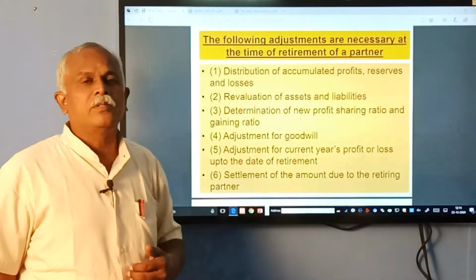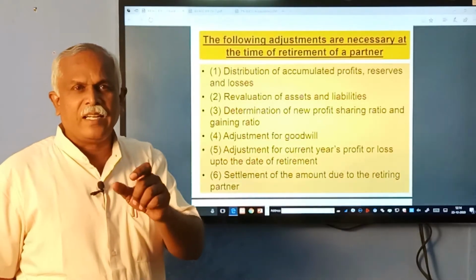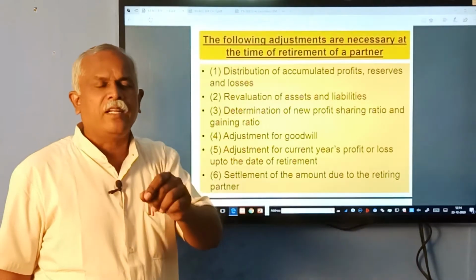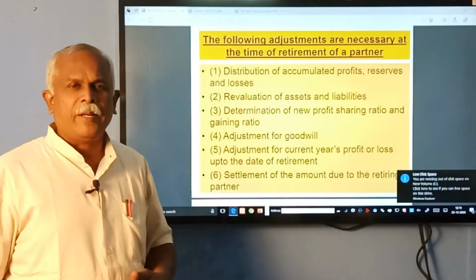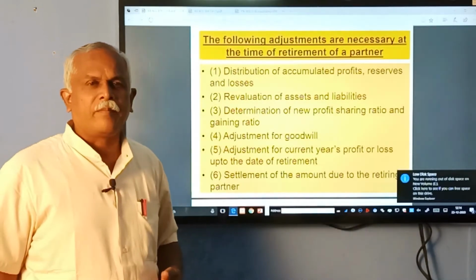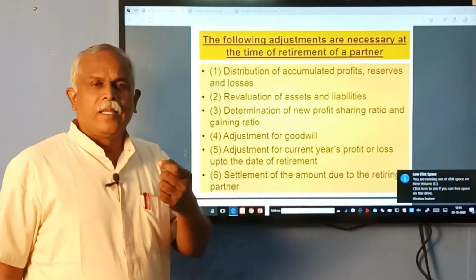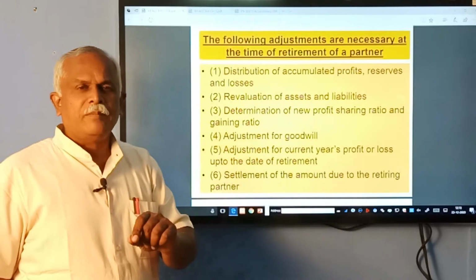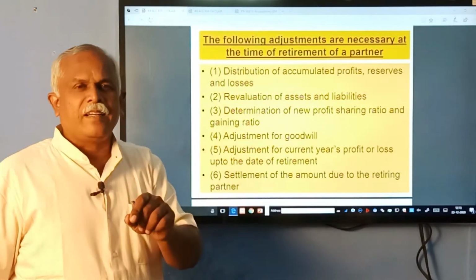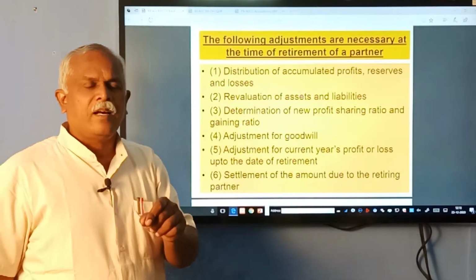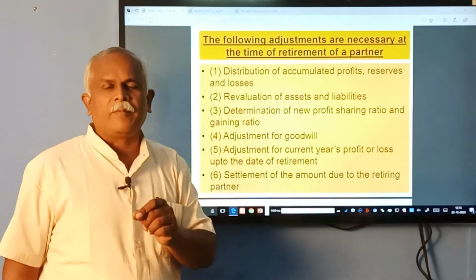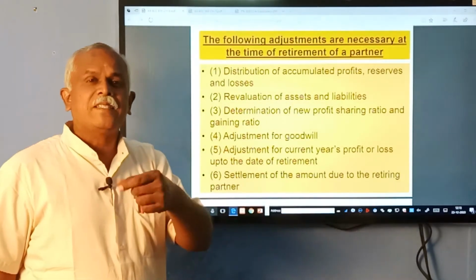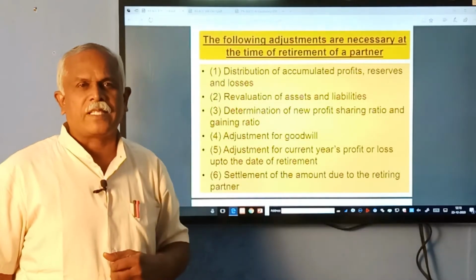Adjustment for current year's profit or loss up to the date of retirement. We have to work this out, because it is not that a partner will go out at the end of the accounting period after calculating profit and loss. Anything can happen, an accident can happen anytime. So, for a partner who retires from the firm, we have to find out the profit till the date of retirement based on previous year's profits.